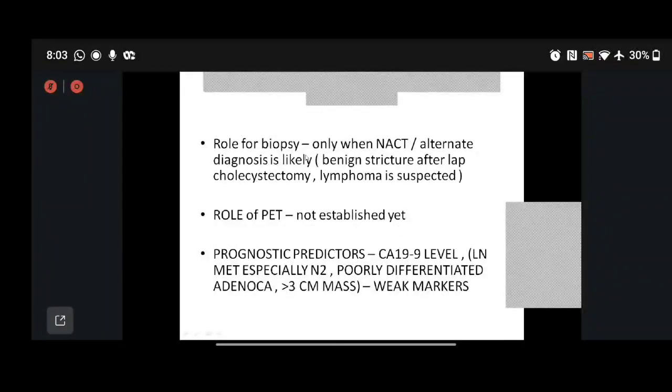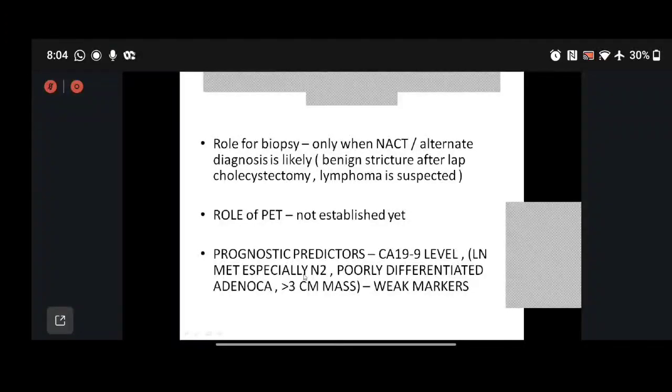The role of biopsy is not defined. It is defined, but biopsy is not necessary in all cases. Whenever there is a mass on imaging and there is a high suspicion of CA pancreas, we can go ahead and operate. The role of biopsy comes when an alternate diagnosis is likely or NACT has to be given, when we see on imaging that it's a borderline resectable or a locally advanced case, or we are suspecting a lymphoma.